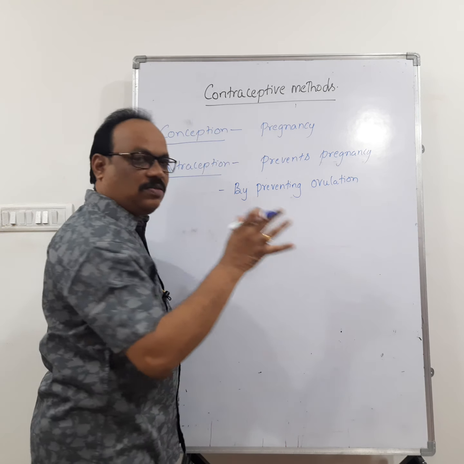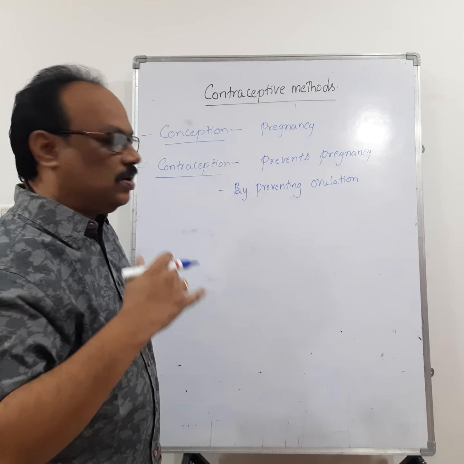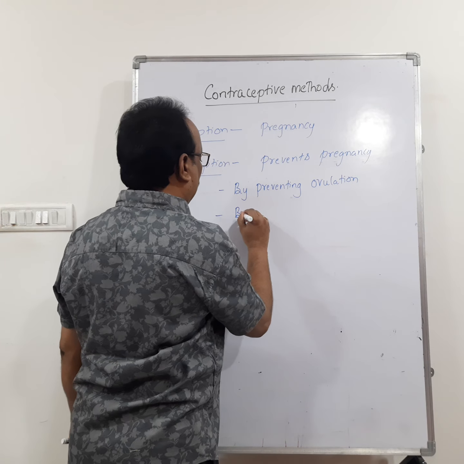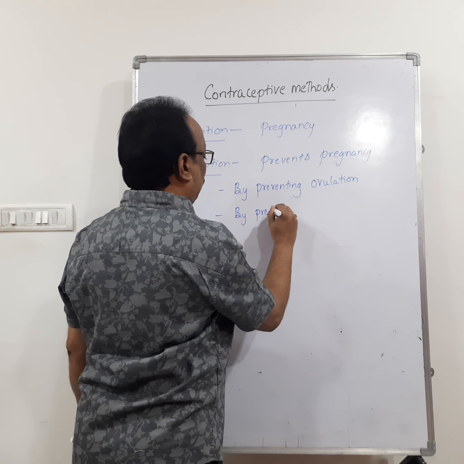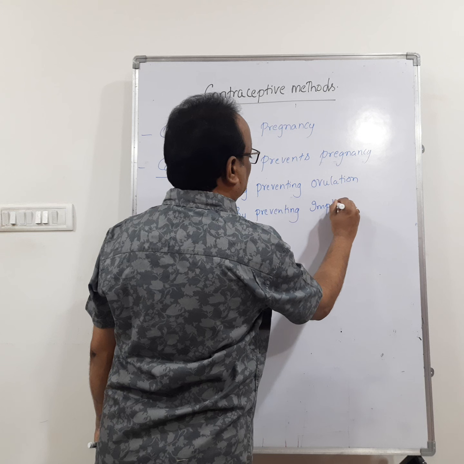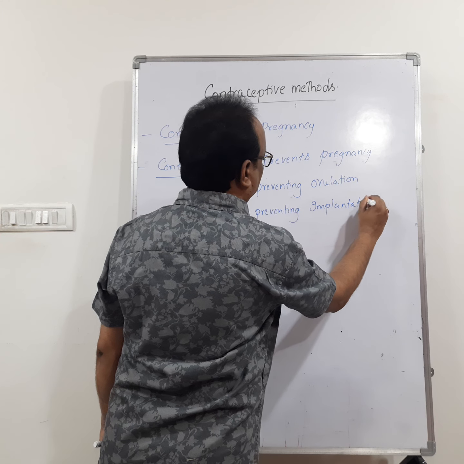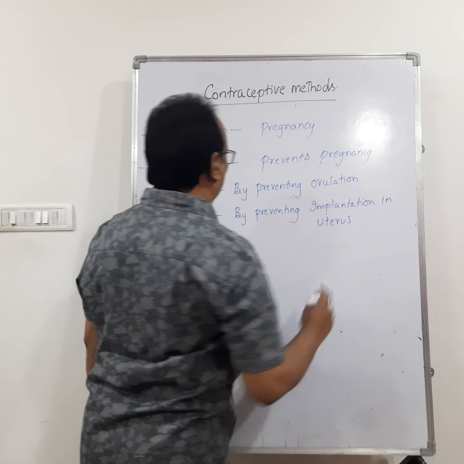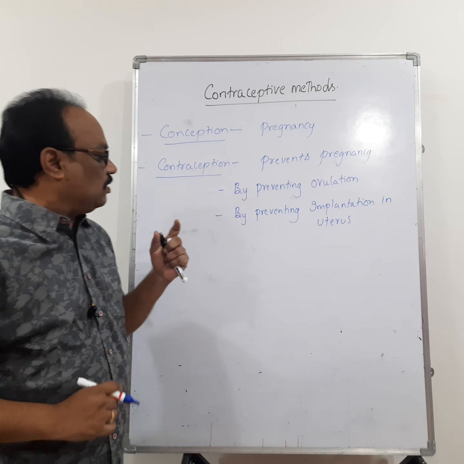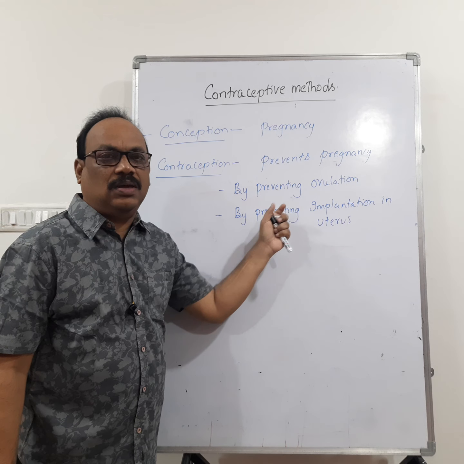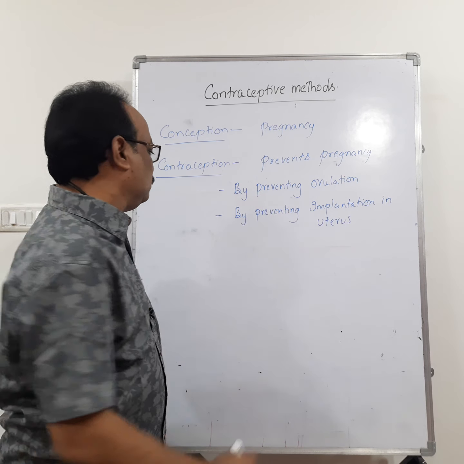That means it inhibits ovulation, so it prevents the woman from ovulating. Or by preventing implantation in the uterus. Contraception methods also prevent the implantation of the embryo in the uterus of the woman.